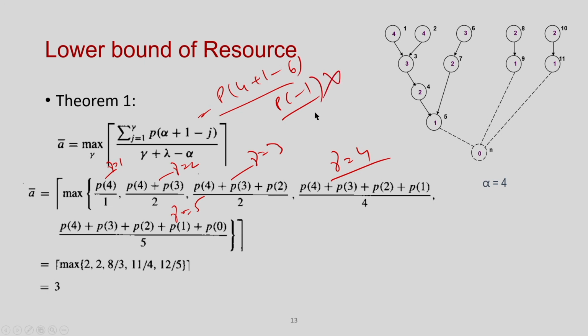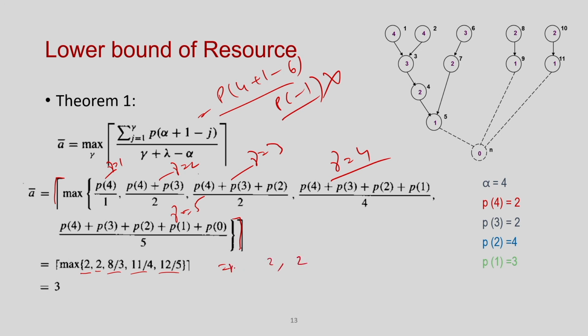So, I have to find out the value of this, right. If I just put in the values, because I know the values of these nodes P4 and so on, it will come to the max of 2, 8 by 3, 11 by 4 and 12 by 5. Since it is a ceiling, because you cannot have a fractional resource, you can write it this way, right.